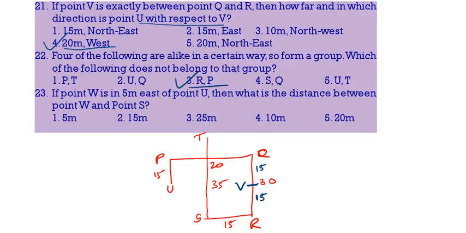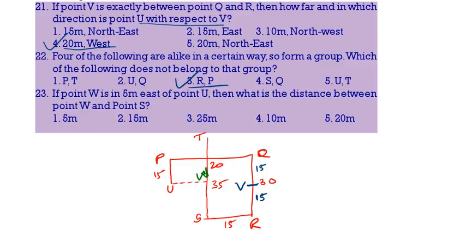Then if point W is 5 meters to the east of U, then what is the distance between W and S? So this is point W. W is 5 meters to the east of U. What is the distance between W and S? That means we get like this: U, W, this is S.